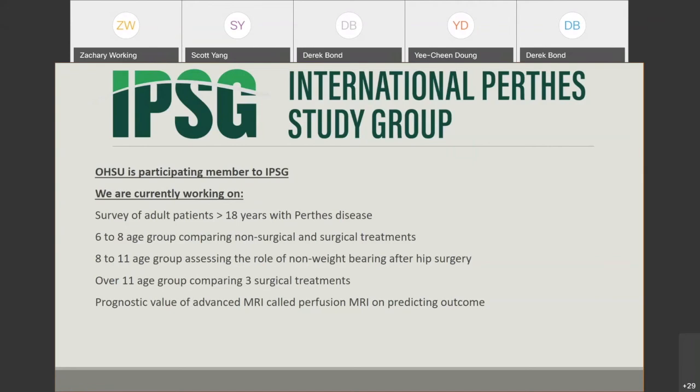So overall, I think that's where we all are with Perthes disease. Unfortunately, it's an extremely depressing condition because we don't have a clear treatment option that's much, much superior to the others. I wish we did, but we are continuing to look for answers.